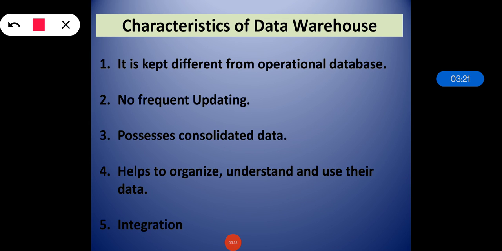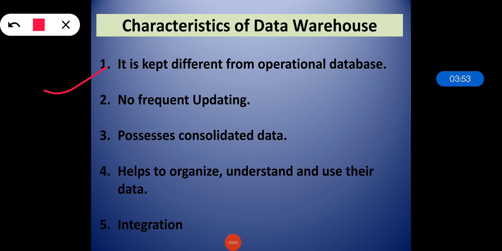Data mining functions such as association, clustering and classification are used for integrative data mining. Now we will see the characteristics of the data warehouse. The first characteristic is that it is kept different from the operational database. Why? Because, as we have just seen, the operational database undergoes frequent changes, and if it is undergoing frequent changes, then it should be kept different. Otherwise, when it is needed, we don't have that data.